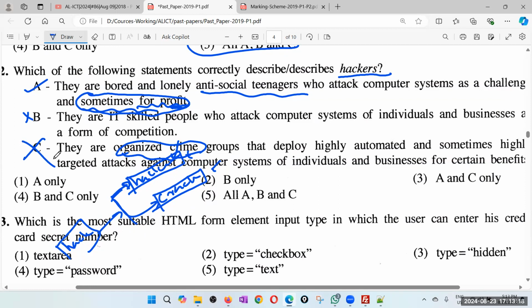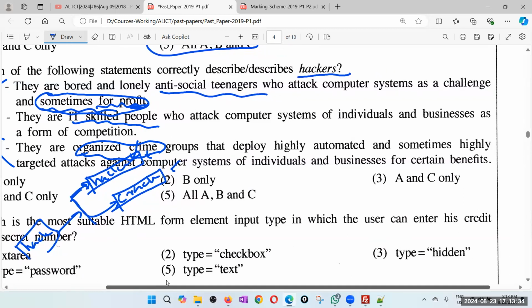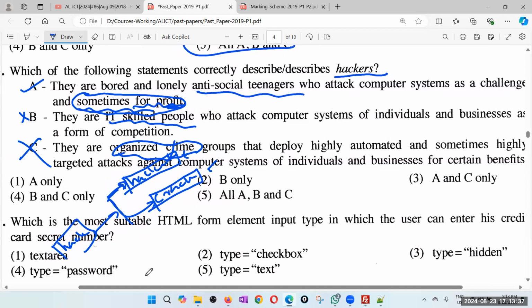But now I'm a little bit confused whether I should go for both A, B or just A. Because B is also IT skilled people. Of course, if you are not IT skilled, you can't do hacking or cracking. And businesses as a form of competition, I don't know whether this is a very good word. I don't think that businesses do hacking. Of course, businesses are not supposed to do hacking. Maybe teenagers do hacking. So therefore, still I will not go for B.